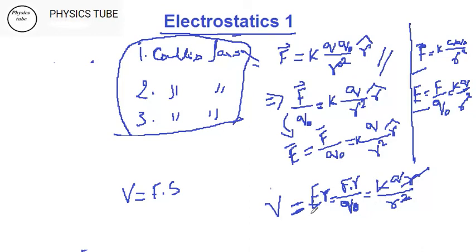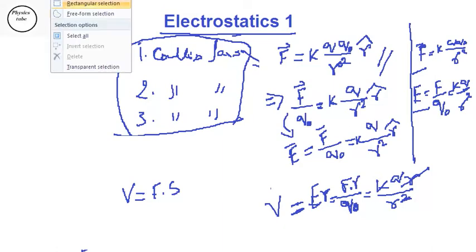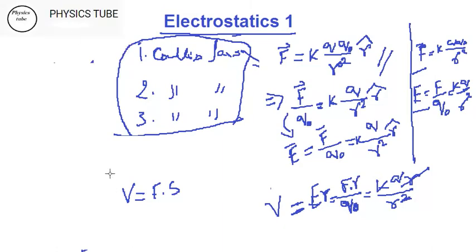Now let's take the whole matter in vector form. In vector form, I have a clear picture that E is a vector quantity. So I can write here E in vector notation.